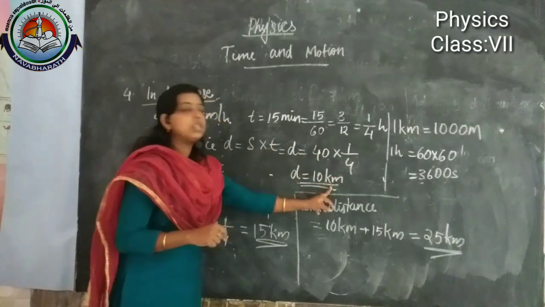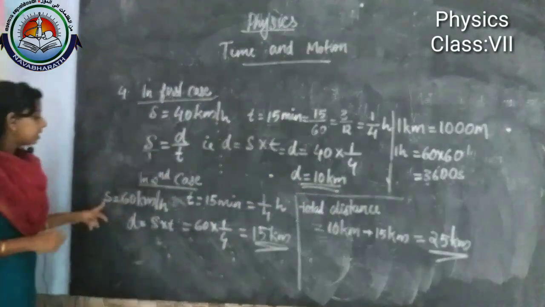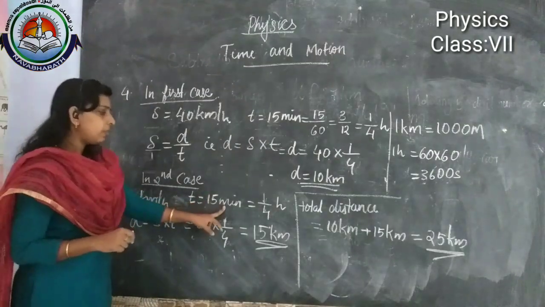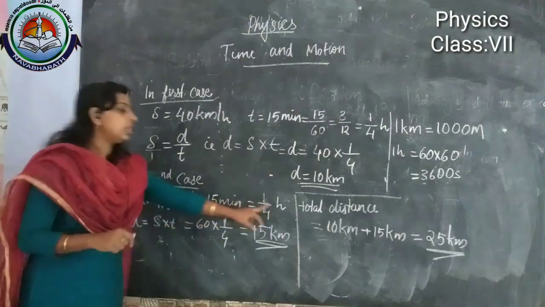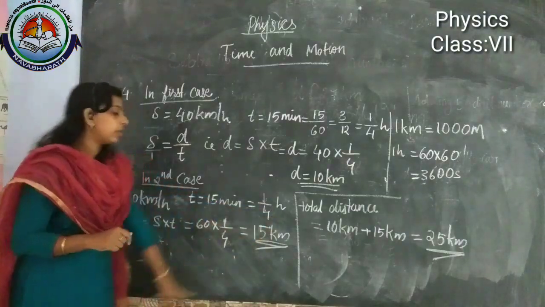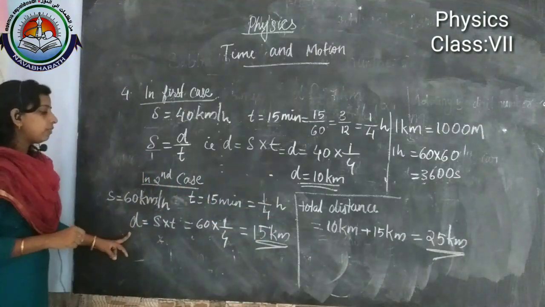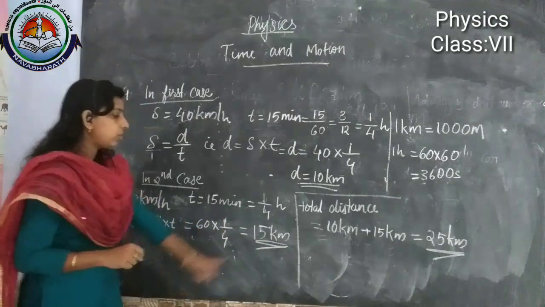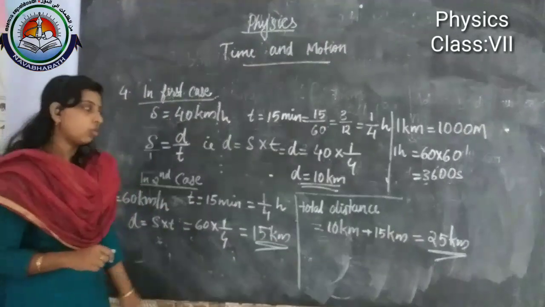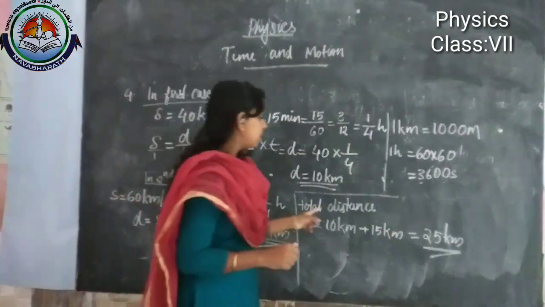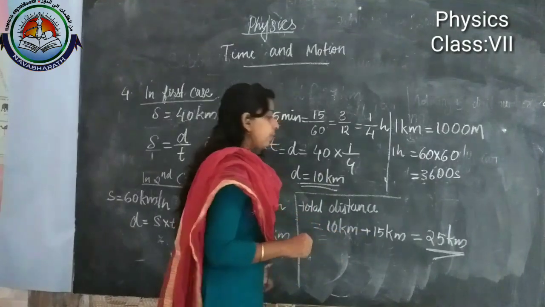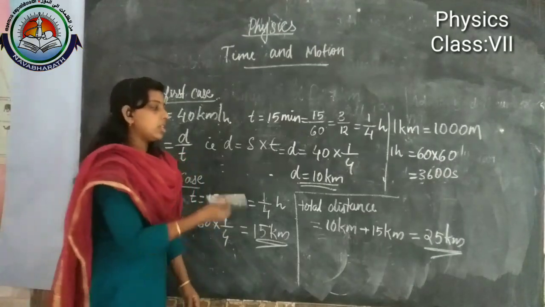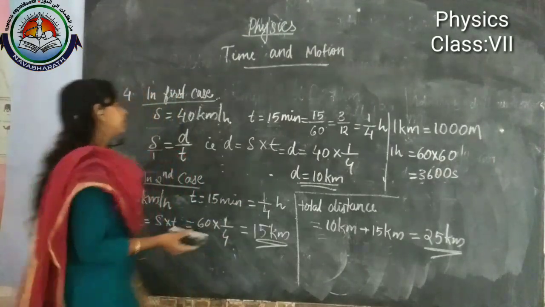Then we get the distance 10 km. In the second case speed is 60 km per hour and time is 15 minutes, which is 1 by 4 hour. Here also we substitute the value: speed into time, speed is 60, time 1 by 4. Then we got 15 km. Then total distance 10 km plus 15 km, so the total distance is 25 km.